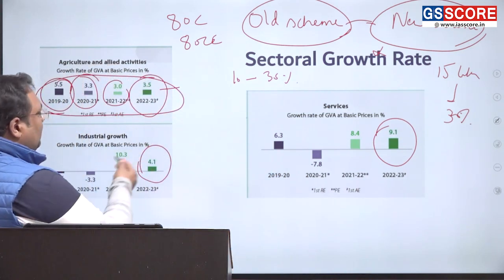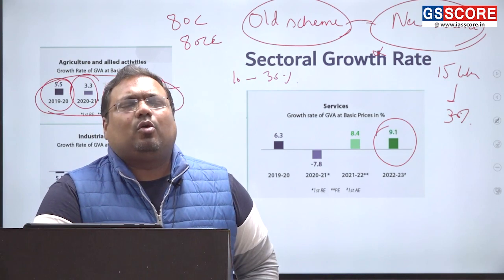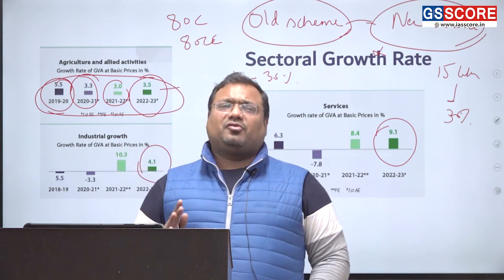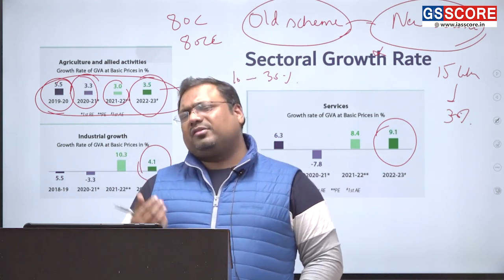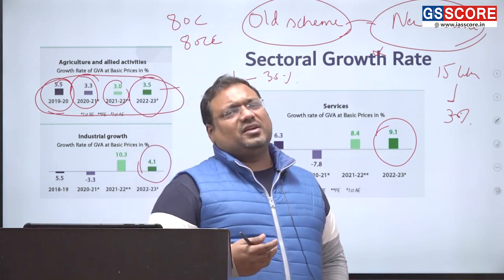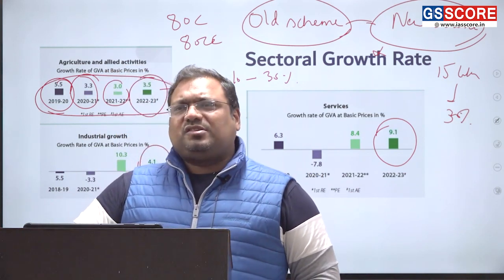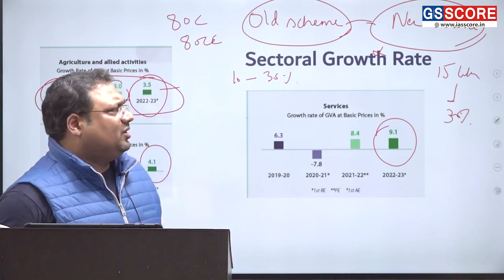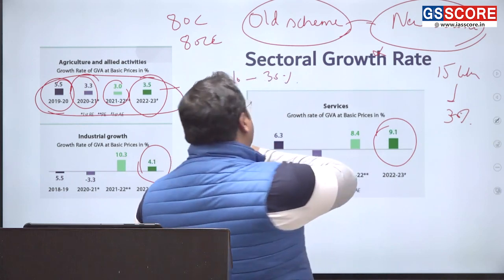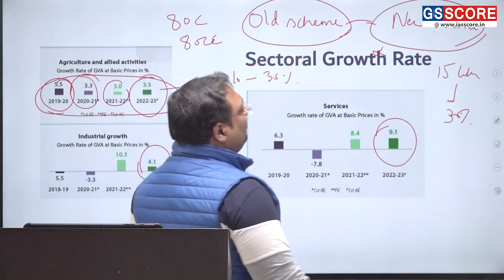The industrial growth is a bit disappointing. We were expecting better industrial growth this year, but then there are a lot of factors. For example, the Russia-Ukraine war has greatly affected the international trade. The export-oriented units in India are not doing well. So there are challenges, and significant challenges actually. And then exporters also had challenges regarding too much changes in the currency exchange rate. That also was a problem. So our industrial performance is a bit disappointing. Rest services did pretty well, and agriculture also did pretty well.